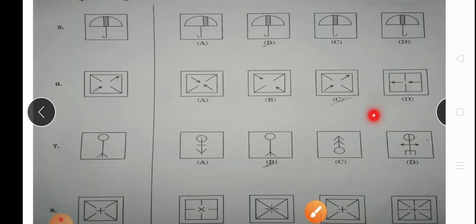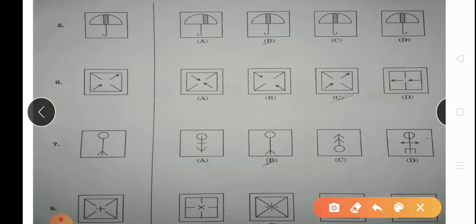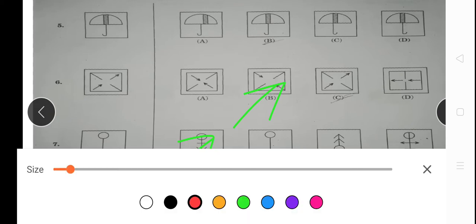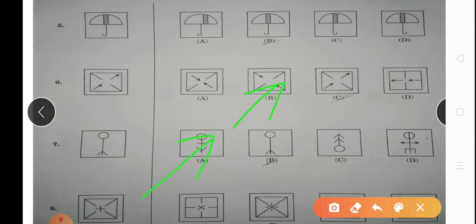It was so simple. And the next question, number 6, is very simple. As you can see, the arrow is going upside. Only remember this arrow is going upside. Then we will see the next. Here you can see arrows are interacting with each other. That means they are fighting together.